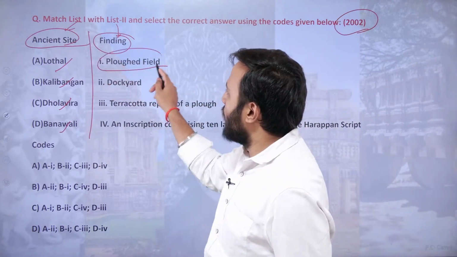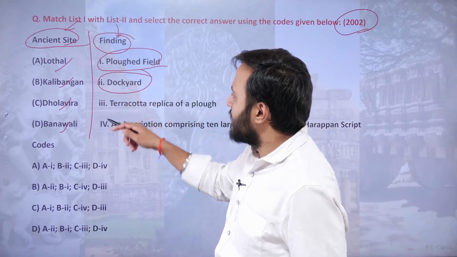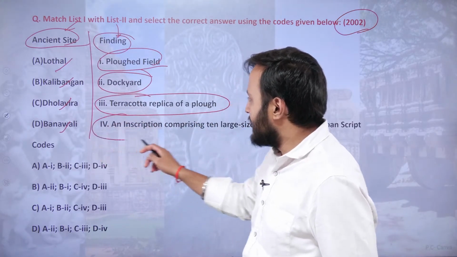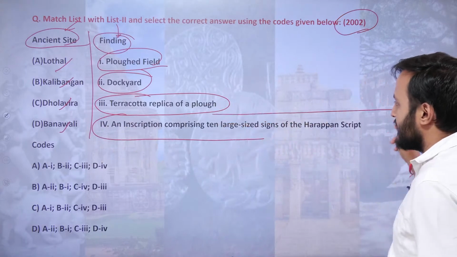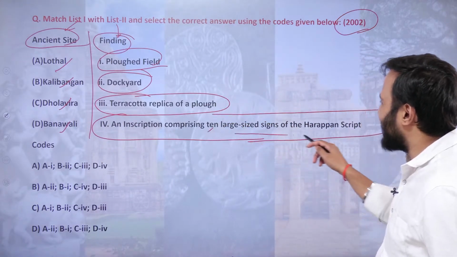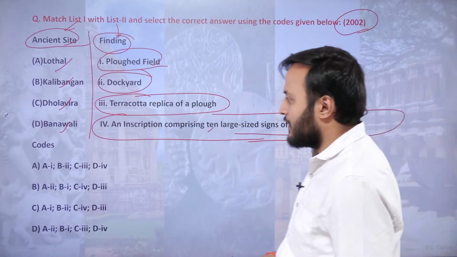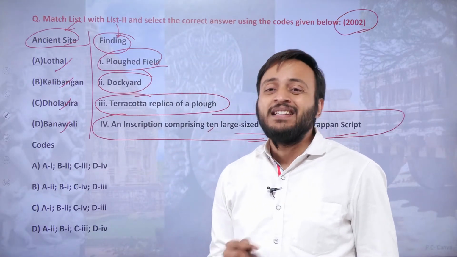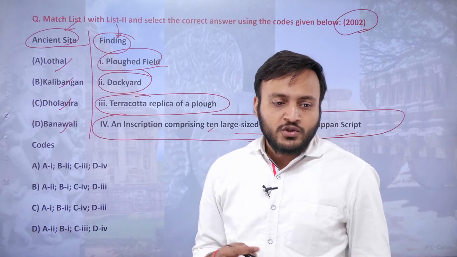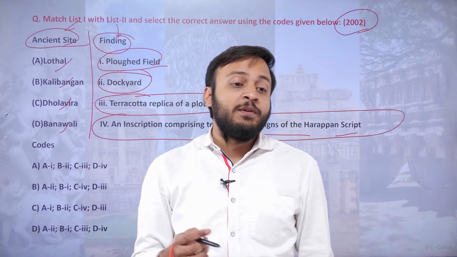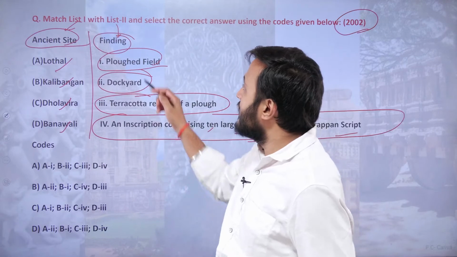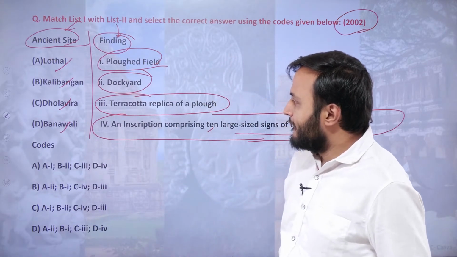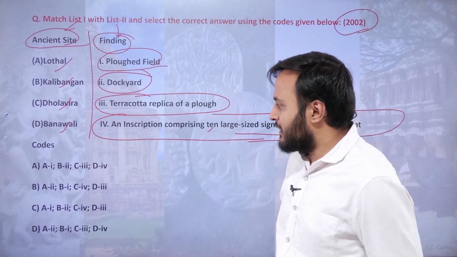So here we have the plowed field, the dockyard, the terracotta replica of a plow, and an inscription comprising the 10 large sized signs of the Harappan script. You have to find the correct match. All right, everybody. So tell me the right answer now.